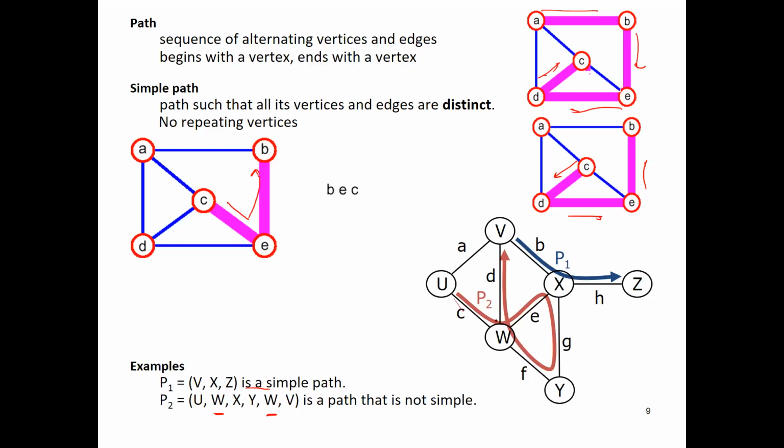Like this is a path U to W, W to X, X to Y, Y to again W, W to V. You want to go from U to V through some path. So this is not a simple path because one vertex has come more than once.